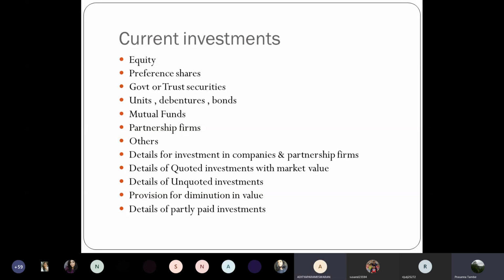Current investment. See, what is a current investment? Basically, any current asset for that matter is the one which you are going to realize in your operating cycle, or which will be realized in a period which is less than 12 months, right? So those 2-3 criteria have been given with respect to current assets. So if you fulfill that criteria for investment also, then that investment will be treated as a part of your current investment. For example, equity shares. Suppose you buy and sell on a regular basis, okay? Then it will be a current investment because you are not holding it for a longer period of time.